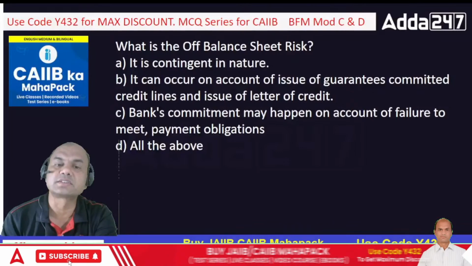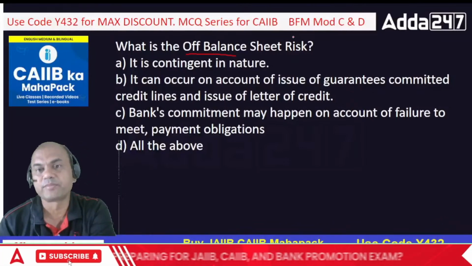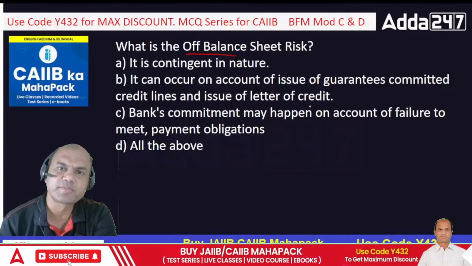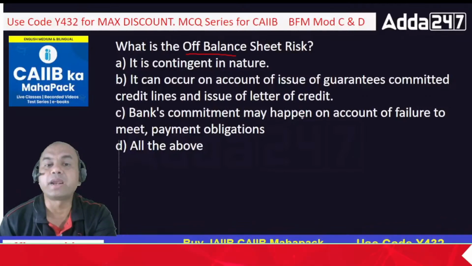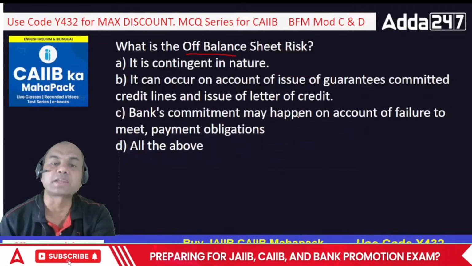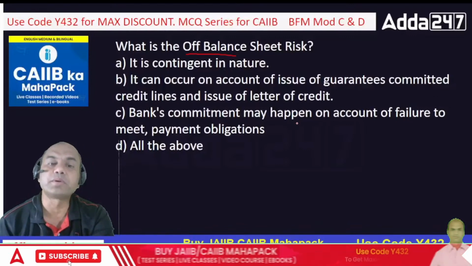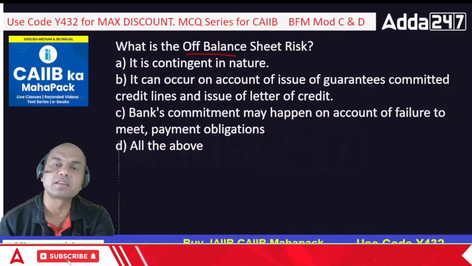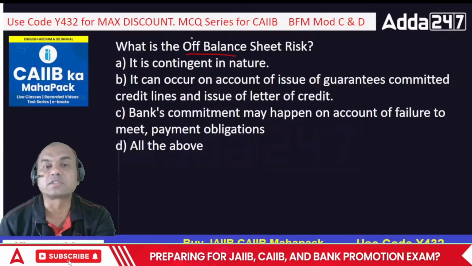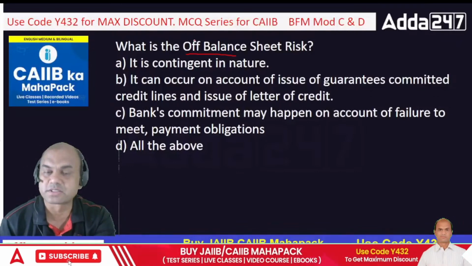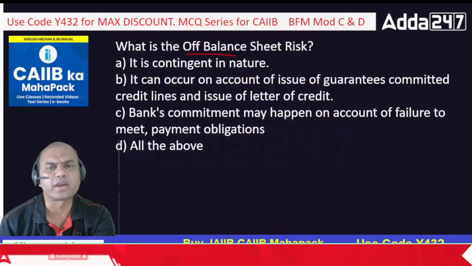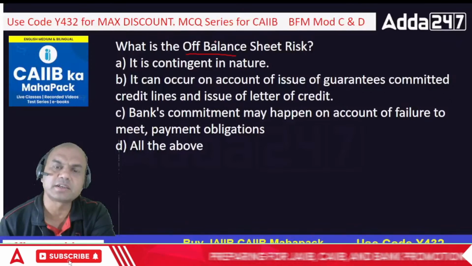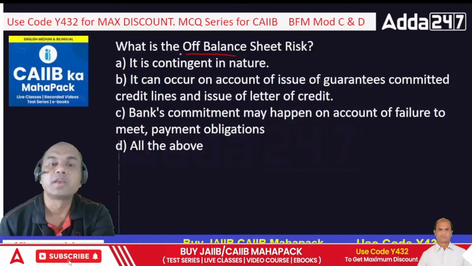What is the off-balance sheet risk? Off-balance sheet means what? Here, understand. In the balance sheet of any bank, you check any balance sheet, you will get only 2-3 things. Number one, you will be getting the paid items. Paid items means where cash actually goes, loans. And then deposits, where cash actually comes. So off-balance sheet means what? These are the items where the cash does not go immediately, like LC, bank guarantee, all these. If I give somebody a bank guarantee, it means that I am not giving the cash immediately, isn't it? So that becomes an off-balance sheet item.